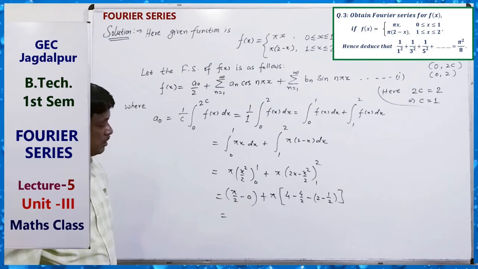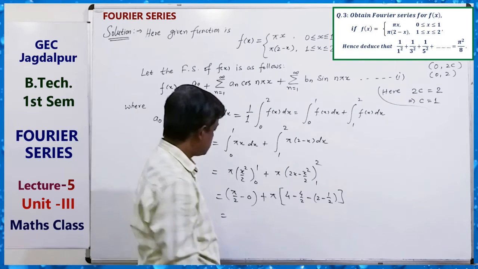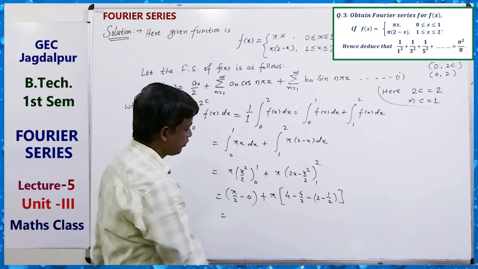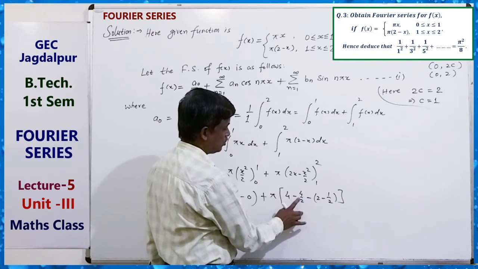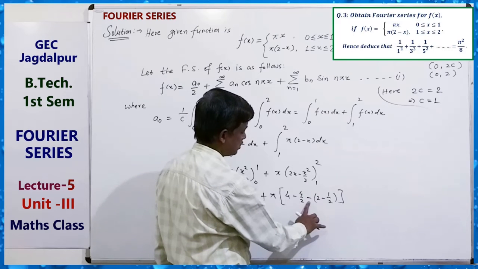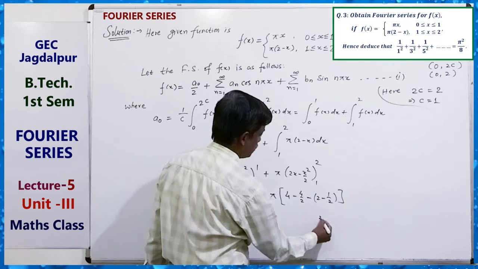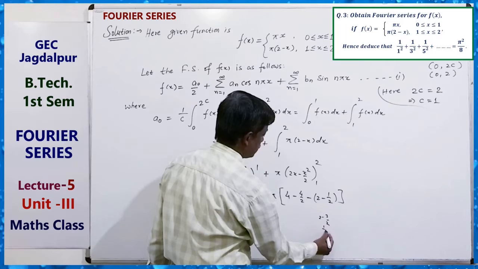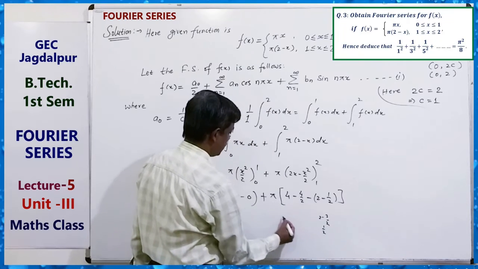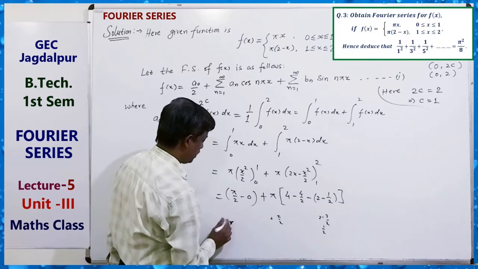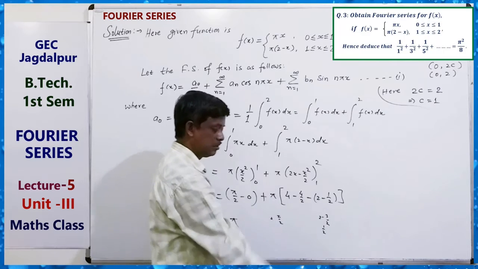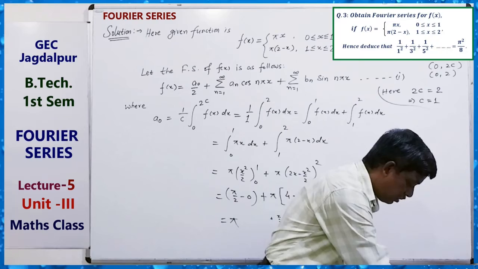This is equal to what? Just see its value: pi by 2 plus pi (2 minus 3 by 2), that is 1 by 2, so pi by 2 plus pi by 2, which is pi. So equals pi.